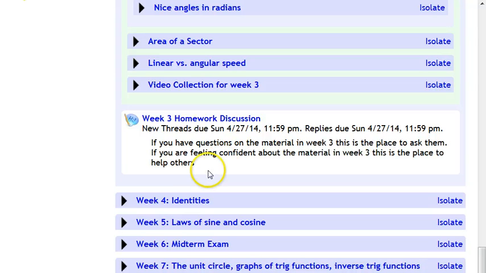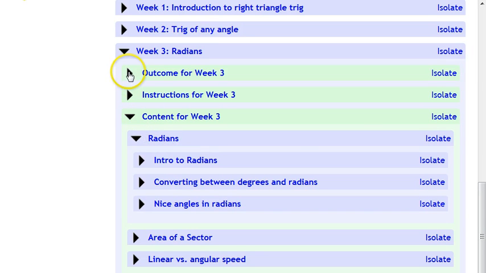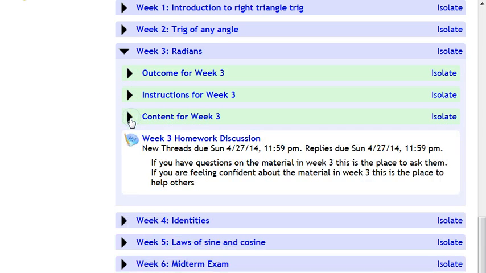Another thing you'll see in each week, you don't see it right now, but at the bottom, as you open up the week, you'll see the outcomes, the instructions, the content, the homework discussion, and then at the end of week 3, you'll see the quiz for week 3. They appear on Thursdays. They're always due on Sunday night at midnight. So you've got 4 days to work on them: Thursday, Friday, Saturday, Sunday. There's no time limit other than you've got to get it in by midnight Sunday night.